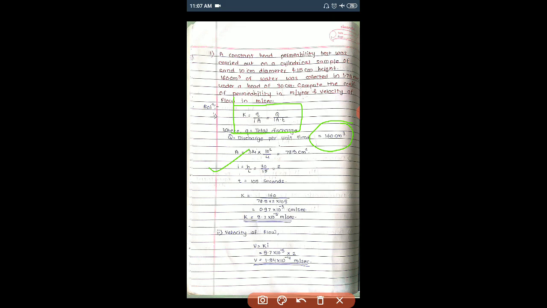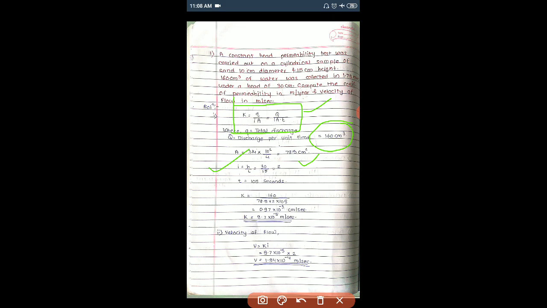So we'll substitute all the values in this equation. We are given the total discharge Q, and we will calculate this area A. It is pi by 4 d square. Then i is h by L.